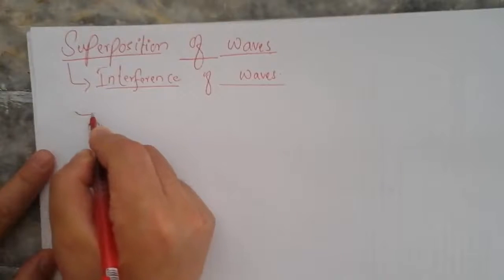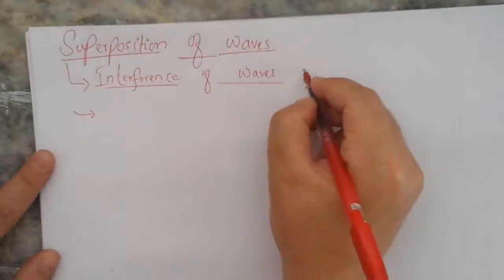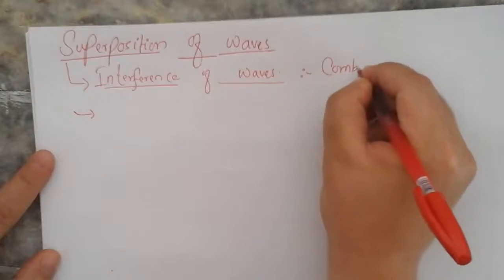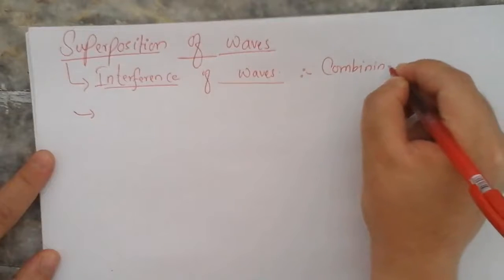Number one: interference of waves means a combination of waves, combining waves.